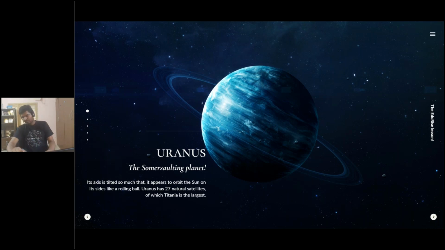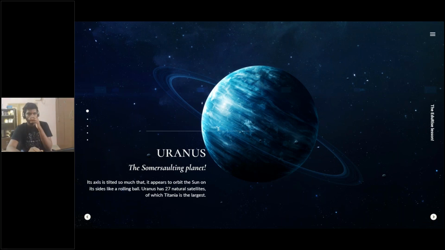So I'm going to tell a quick fact, right? Usually all the planets are somewhat tilted on their axis. For example, Earth is tilted 23.5 degrees, right? Whereas this specific planet, I think, has a tilt of 97.77 degrees, which is quite huge, right?